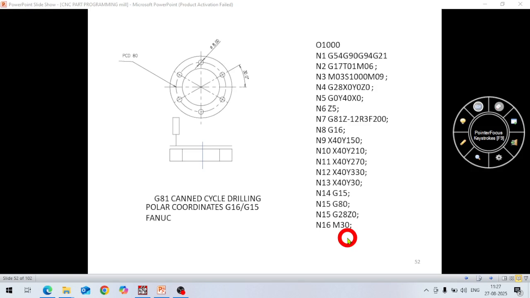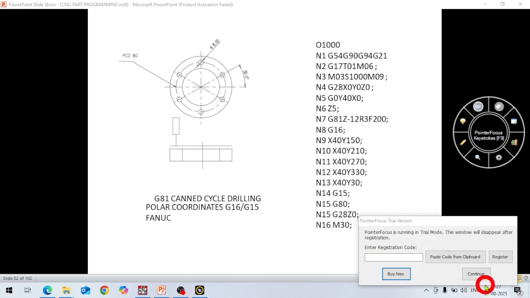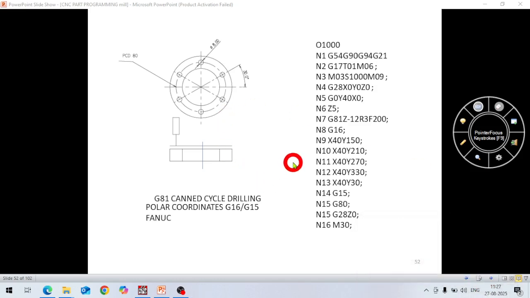M30 means program stop, coolant off, spindle stop, everything stops. M30, everything stops. So this way we can make a drilling program in canned cycle. Canned cycle is there, G81, and polar coordinates are also there. Because all these polar coordinates are with respect to the origin. Origin is here, X0, Y0 is your center point, and with respect to the center point we have taken all the coordinates. So this way we can make this program.